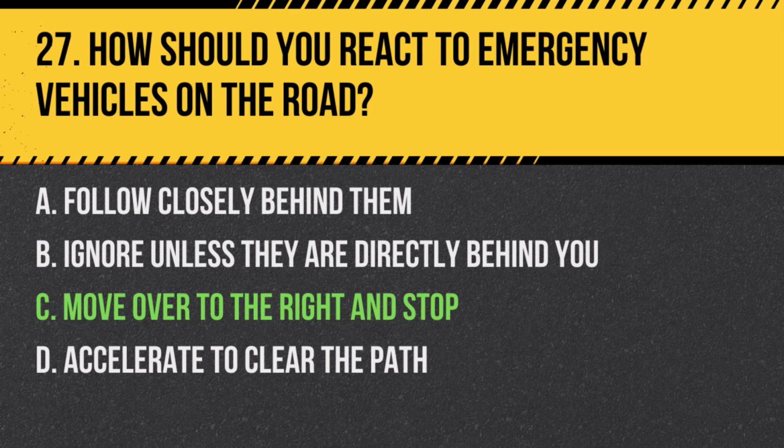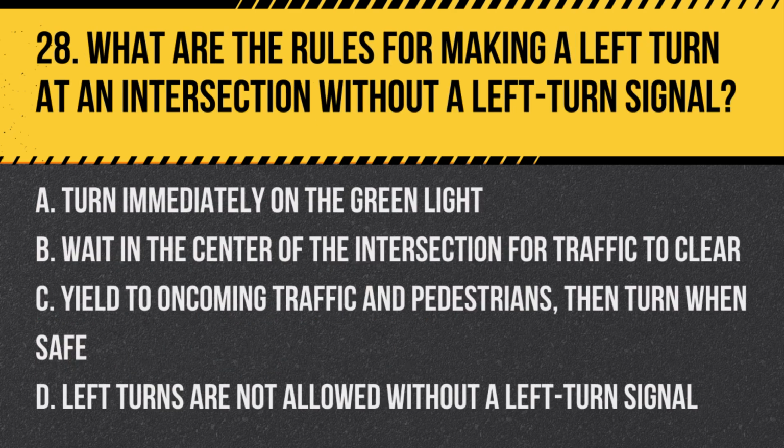Answer C. Move over to the right and stop. When you see an emergency vehicle with lights and siren on, safely move over to the right side of the road and stop until the vehicle has passed. Question 28. What are the rules for making a left turn at an intersection without a left turn signal?